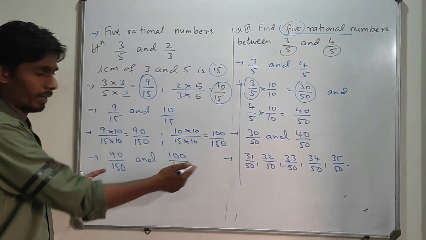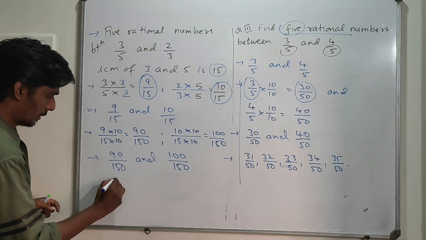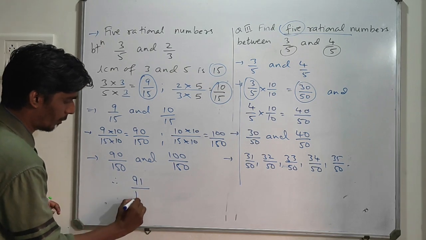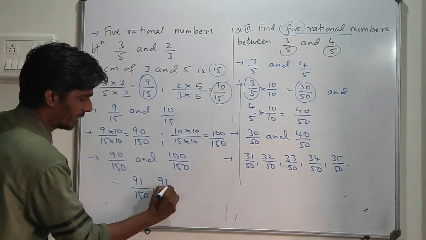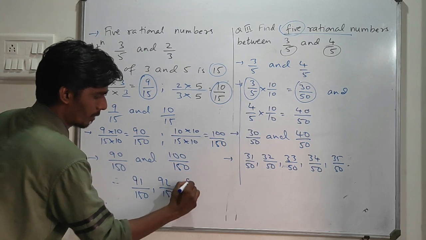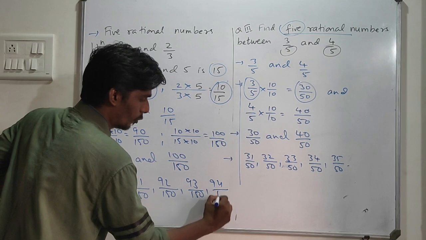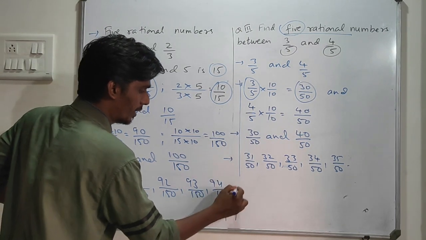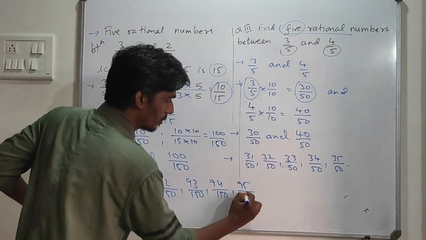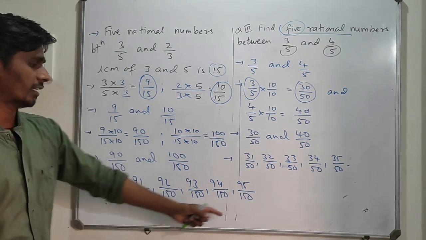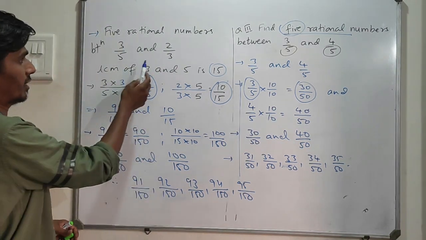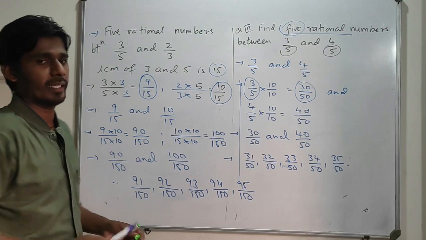Is it possible to find many numbers between them? So this will be 91 upon 150, 92 upon 150, 93 upon 150, 94 upon 150, and likewise 95 upon 150. So these are the 5 required rational numbers between 3 by 5 and 2 by 3.